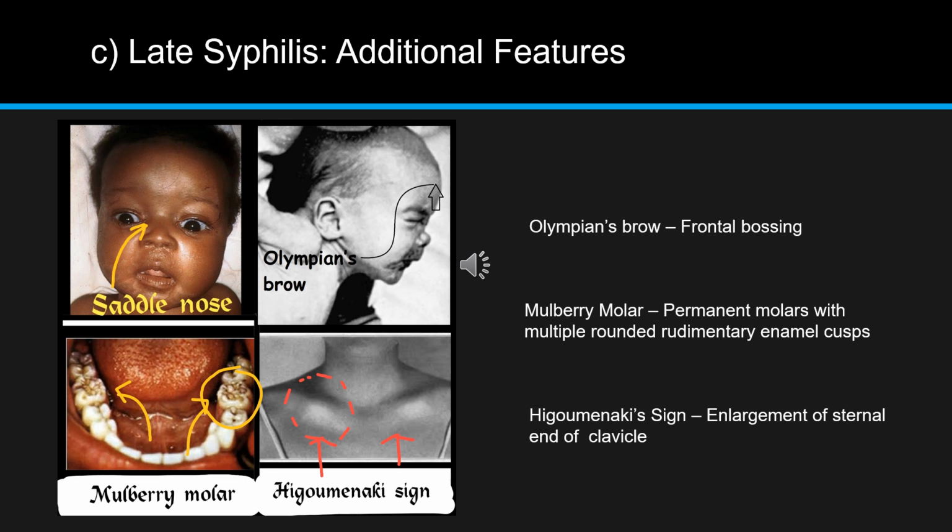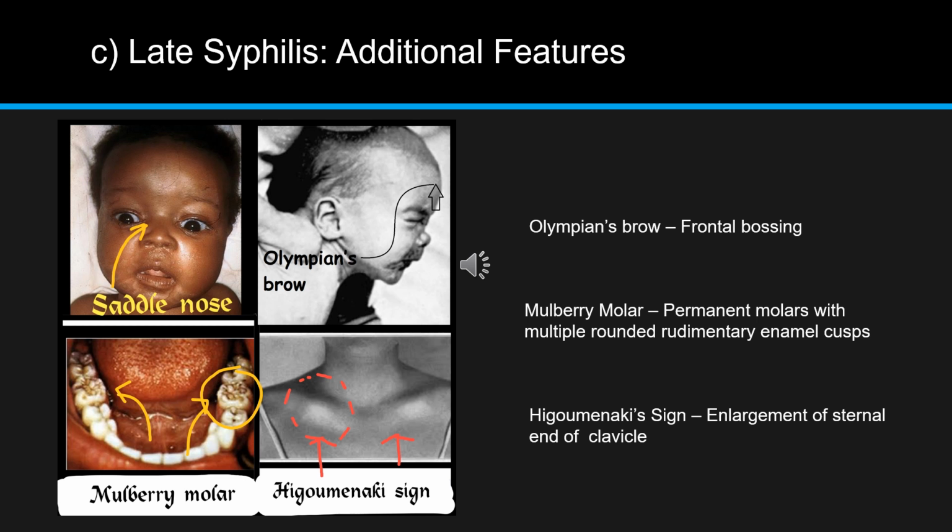Now the lower image is showing you mulberry molar. Mulberry molars are nothing but some permanent molars with multiple rounded rudimentary enamel cusps. So you can see multiple small things are there. So that is mulberry molar. Now the third image is showing you Olympian brow. Olympian brow is nothing but frontal bossing.